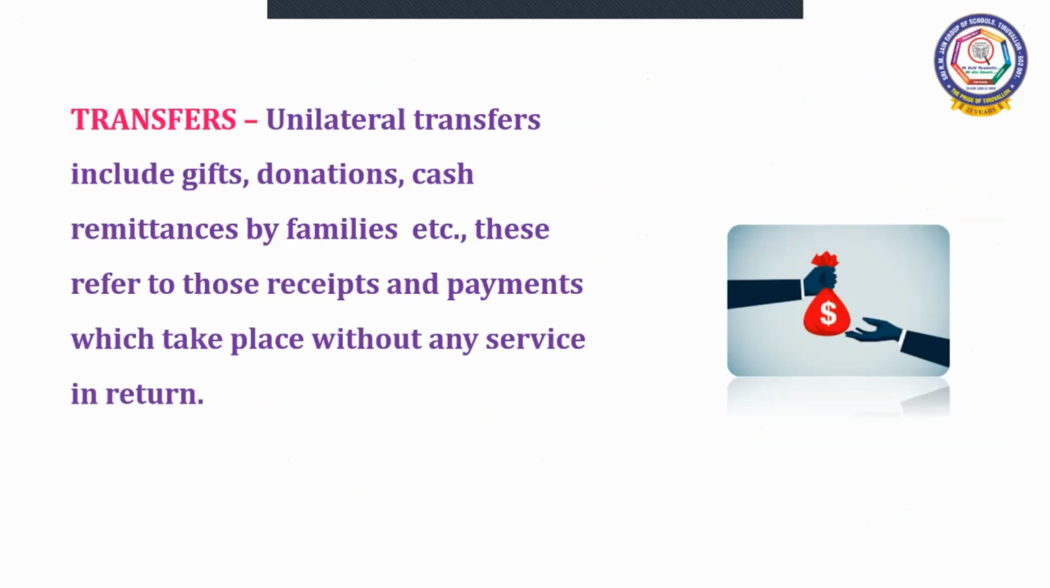The next component that comes under the invisibles is transfers. Transfers are unilateral transfers that include gifts, donations, cash remittances by families, etc. These refer to those receipts and payments which take place without any service in return. That is why we say transfers are one-sided transactions.